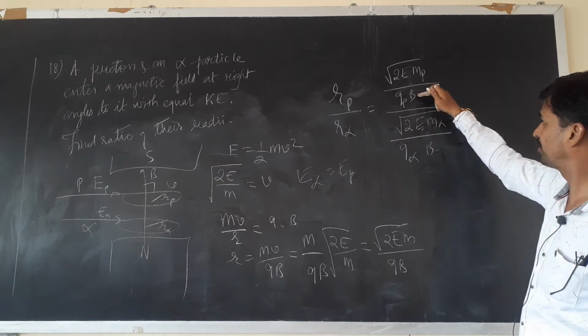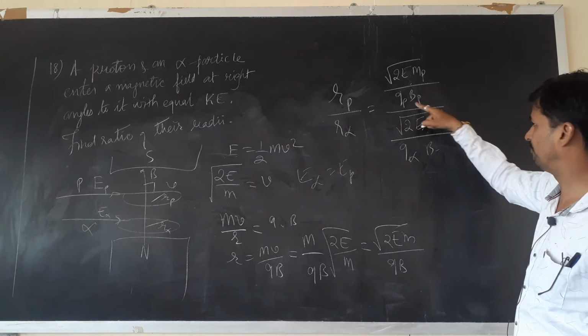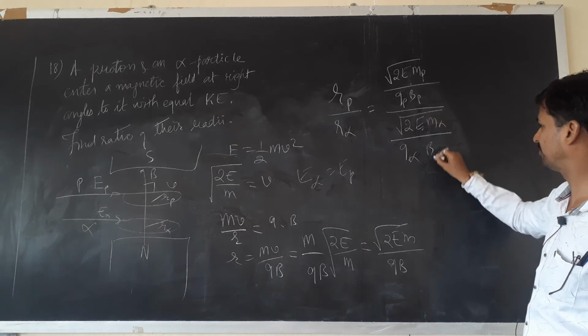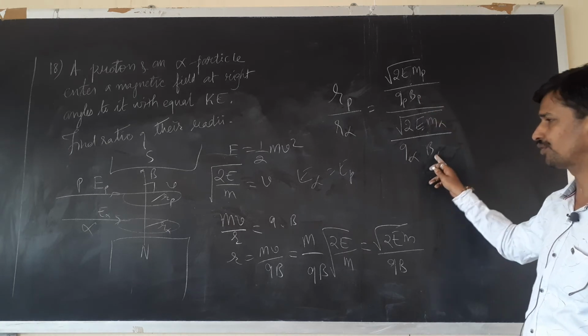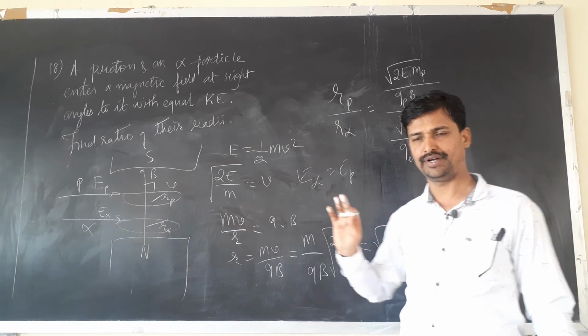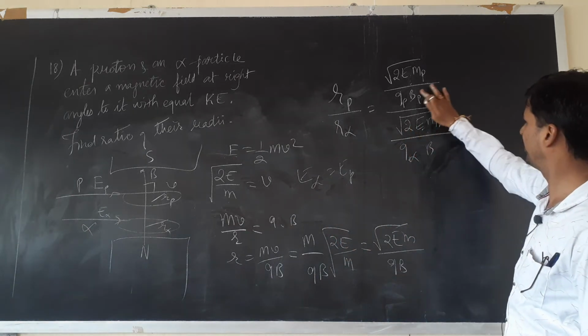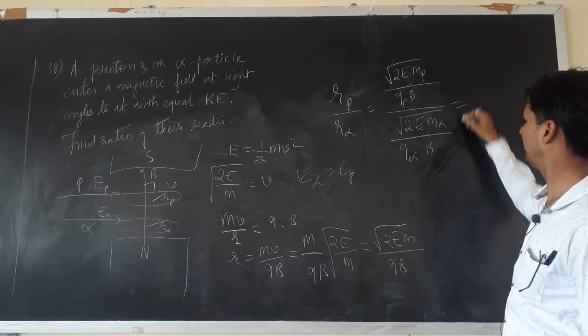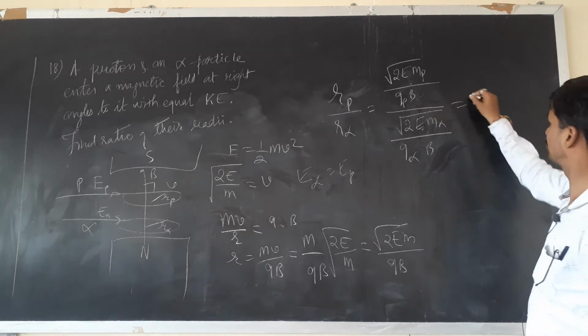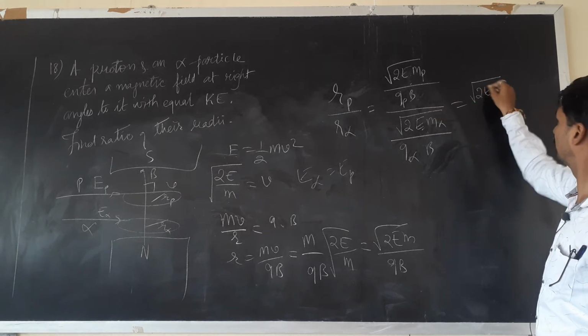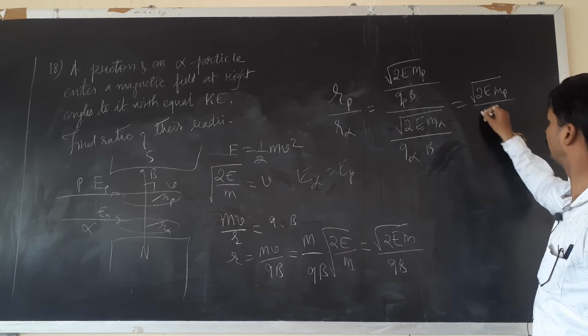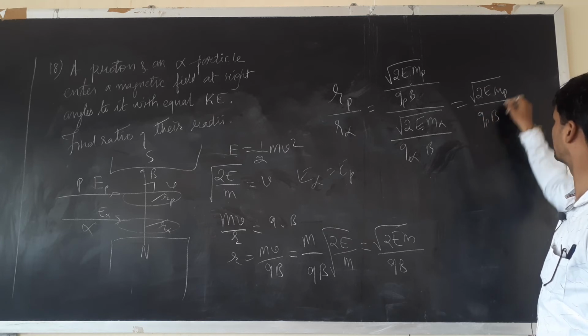Why did we not write B for the proton and B for the alpha particle separately? Because both are going in the same magnetic field, so B and B will be common. We will simplify this: root 2E mp divided by QP B as it is.